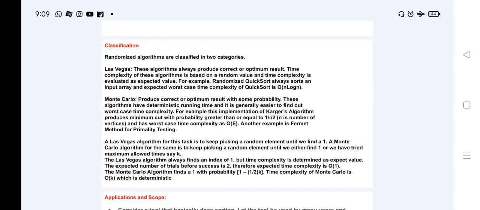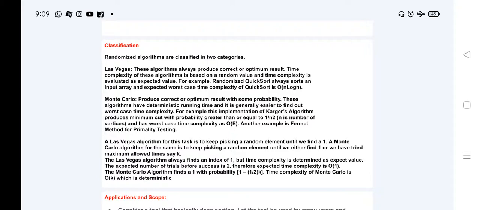Randomized algorithms are classified into two categories, Las Vegas and Monte Carlo. Here I am going to explain Las Vegas. The algorithm always produces a correct or optimum result. The time complexity of this algorithm is based on the random value, and the time complexity is evaluated at the expected value. For example, randomized quicksort always sorts an input array, and the expected worst case time complexity of quicksort is O(n log n).